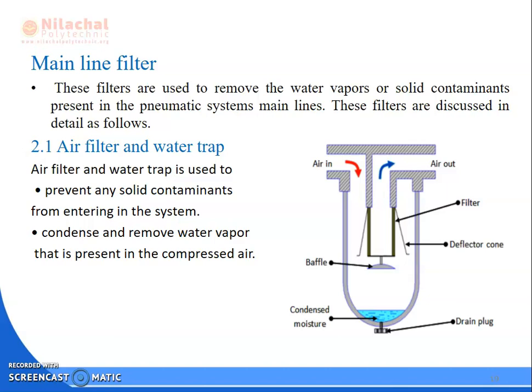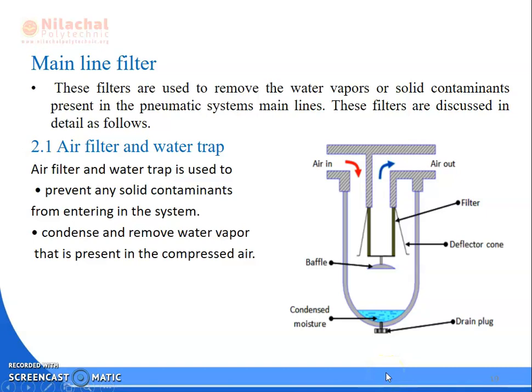So what is the function of the mainline filter? It will remove the water vapor and solid contaminants present in the pneumatic system. You can see here, the air comes in and goes out from left to right. This is a deflector cone, which deflects the air into the filter. The baffle plate creates a cyclonic motion, a centrifugal force, by which large particles and water vapor moisture will be removed from the air, and the condensed moisture, that means the water particles, removed from the air will be condensed and drained by the drain flow.